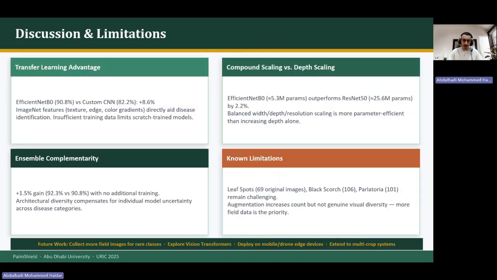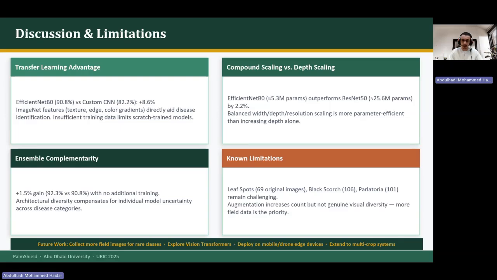For the discussion and limitations, we use transfer learning, which is ResNet 50 and EfficientNet. Why? Because they have already been trained on the ImageNet dataset. So they got trained already, and they extract features, for example, the edges, circles, and so on. And comparing between compound scaling and depth scaling, EfficientNet has 5.3 million parameters, which outperforms the ResNet 50, 25.6 million parameters, by 2.2%. And we use ensemble complementarity, which is like without additional training.